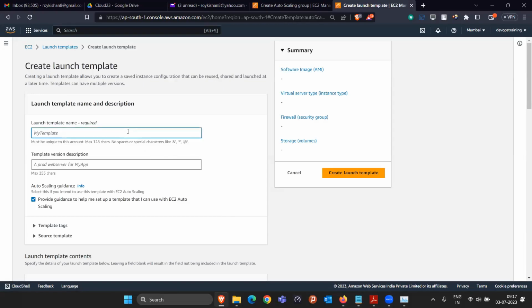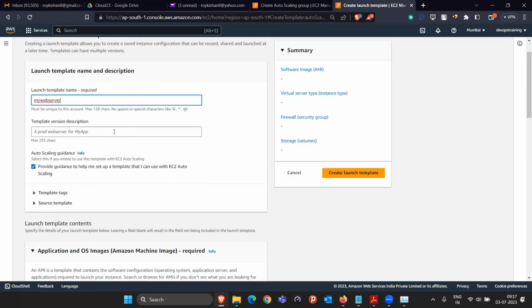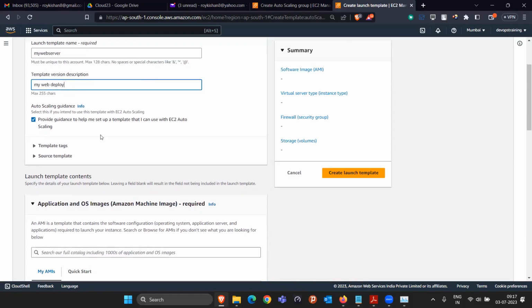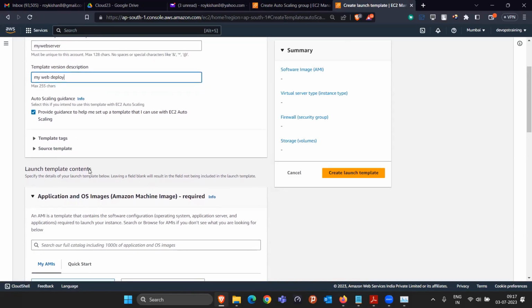In this page, you can give your template name. Take an example, we are going to deploy my web server. So I'm just giving my template name as my web. Okay. Template version description. If you want to give something like that description, you can give it. Okay. So I'm just writing my web deploy something like that. Other than that,